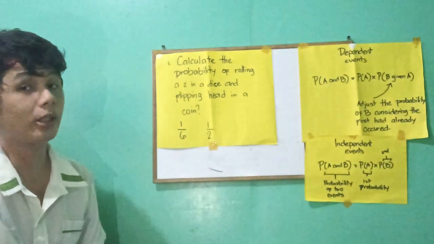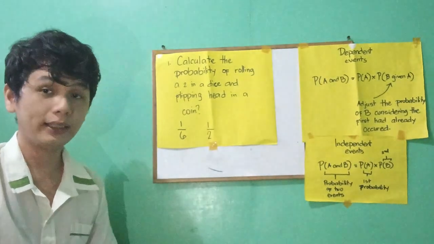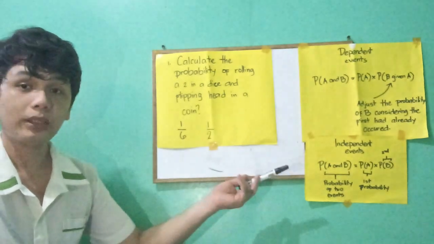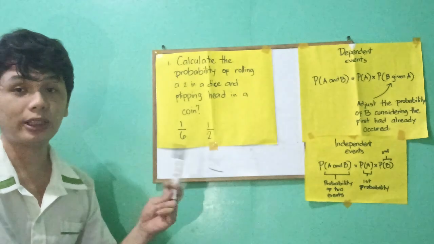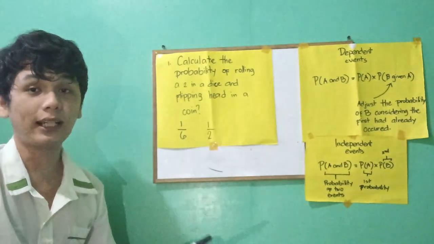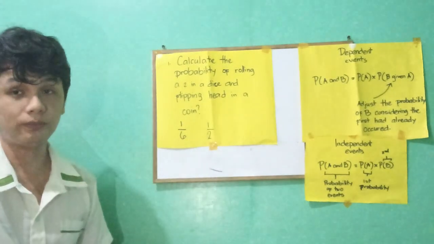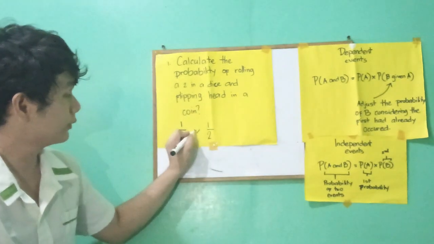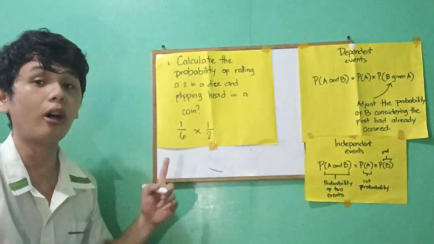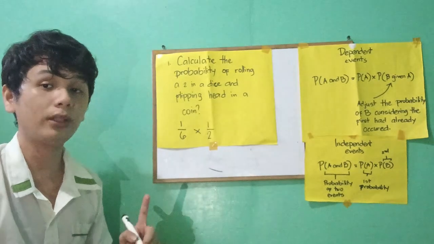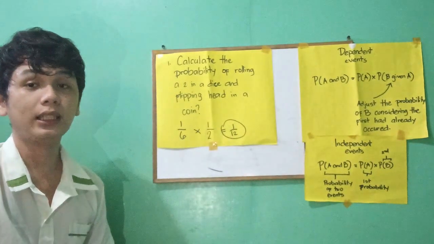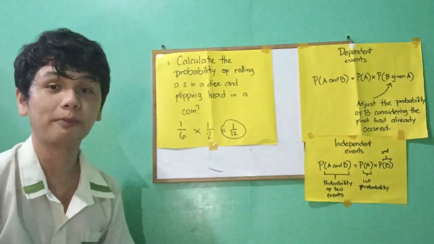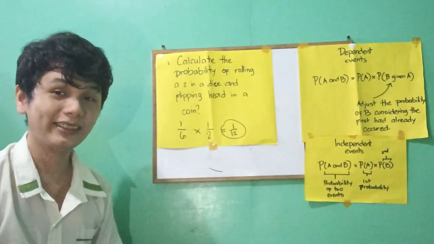Now, to get the probability of those two events, we need to multiply them based on the formula for independent events, because as you can see, the first event didn't affect the second event. So we multiply: 1/6 times 1/2 is equal to 1 over 12. This is the probability for the first problem. So you got it right?